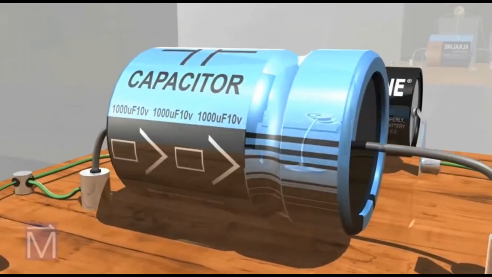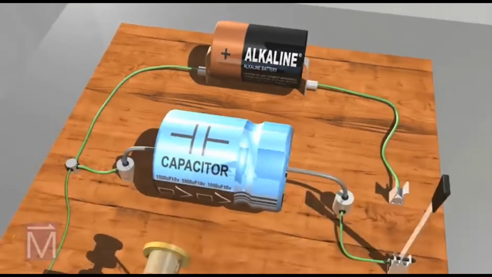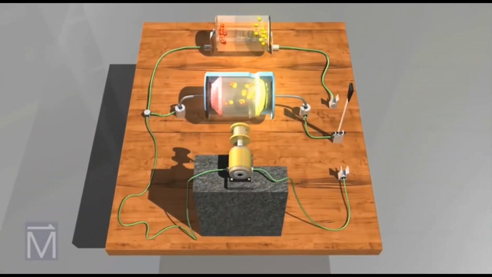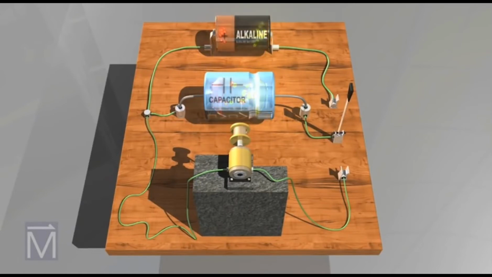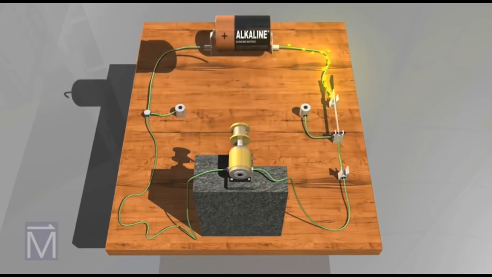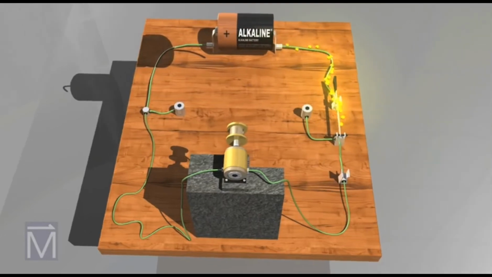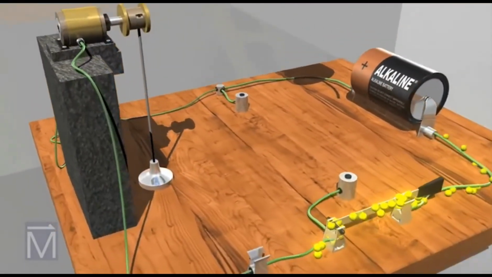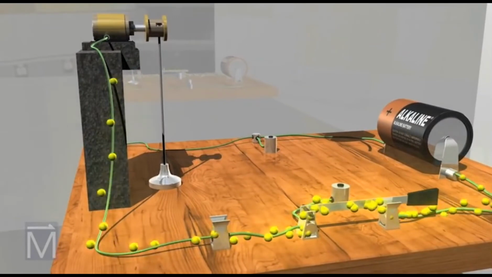A capacitor is similar to a battery in that both store electrical energy, but a capacitor is a much simpler device that can't produce new electrons. It only stores them. However, capacitors can do things a battery can't, as we will show here. For the purposes of this animation, we'll focus on different parts of the current propagating through the wires at different times. When we close the switch, electricity immediately runs throughout the circuit. Although the convention is to think of electrical current as moving from positive to negative, electrons actually move from negative to positive, as we represent here with yellow particles.